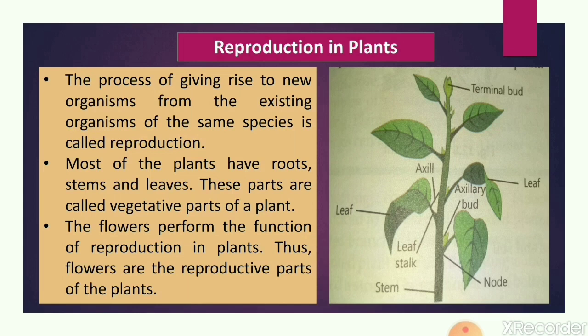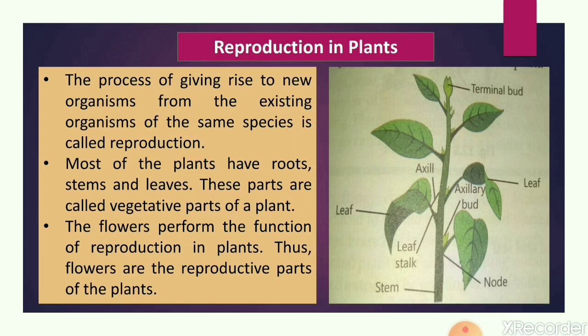This process takes place in all living organisms, including animals as well as plants. So in order to continue the species, each organism must make more individuals of their own kind.